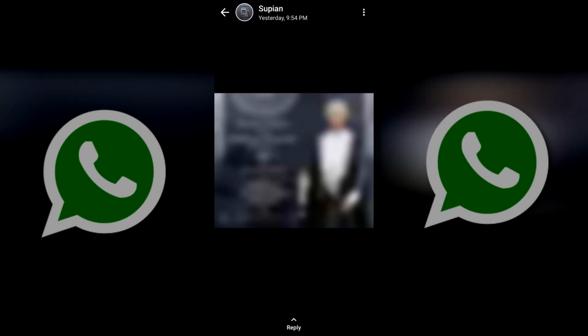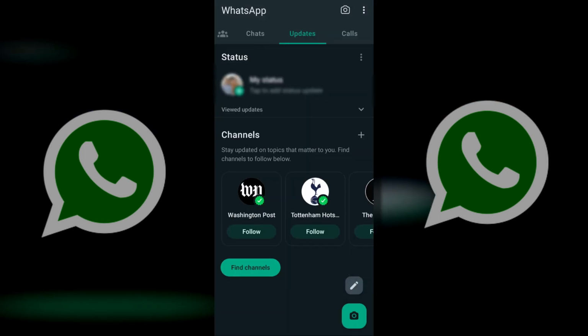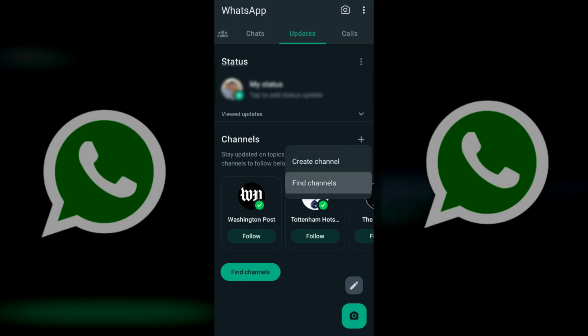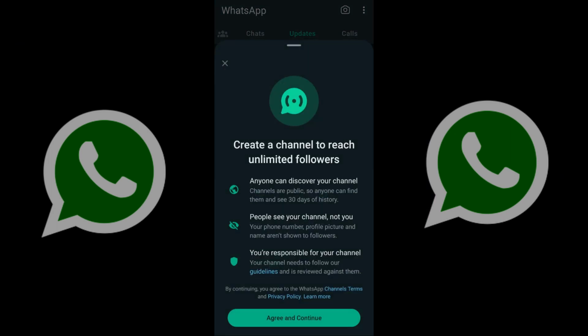Nowadays, WhatsApp has updated, and what was formerly Status is now called Updates. You can now create your own channel on WhatsApp, or you can find a channel to follow.